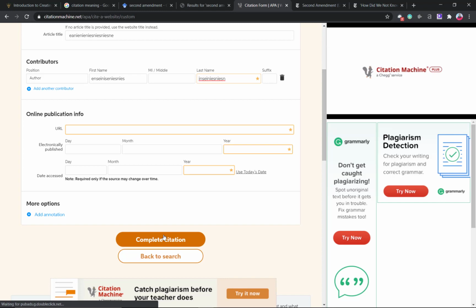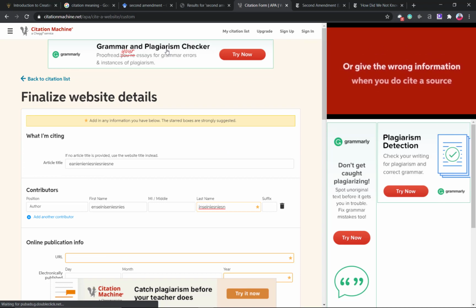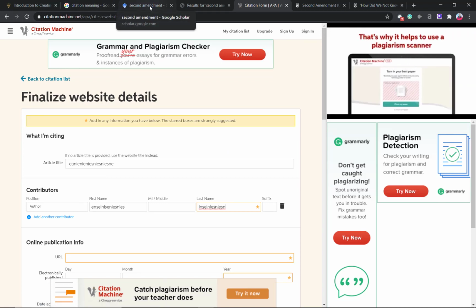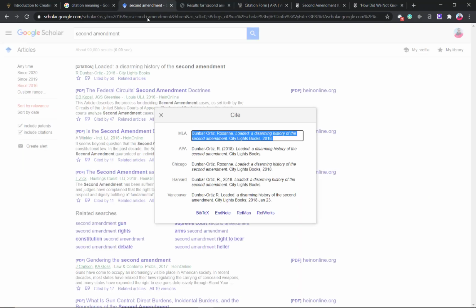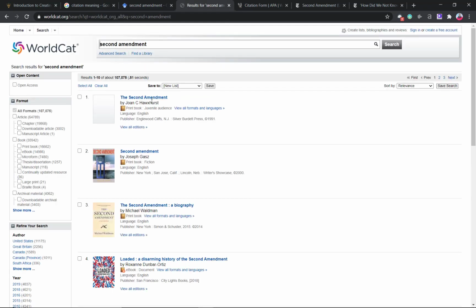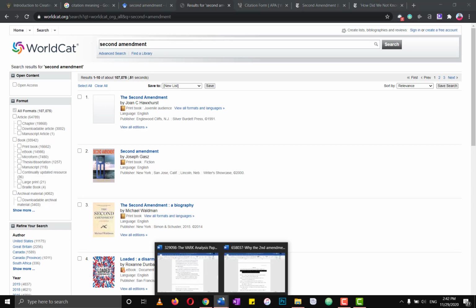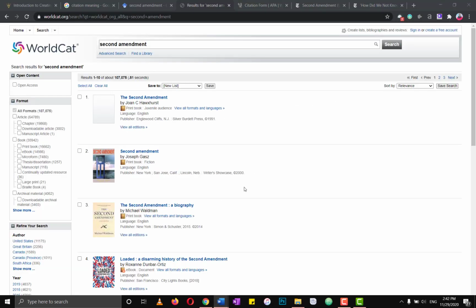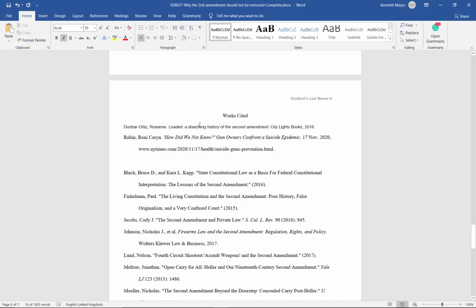So those are the three places you can get your citation. Citation Machine, if the citation is not available on Google Scholar, and if you want to manually enter details of the citation. Google Scholar, just simple, search about the topic, pick the year range, copy the citation. Same thing for WorldCat. Now, once you've transferred your citation from either Google Scholar or Citation Machine to your paper, there's one last thing. For every citation in the works cited page, every citation you bring to your paper, you have to create an in-text citation.